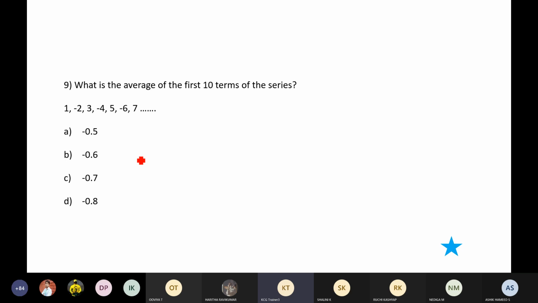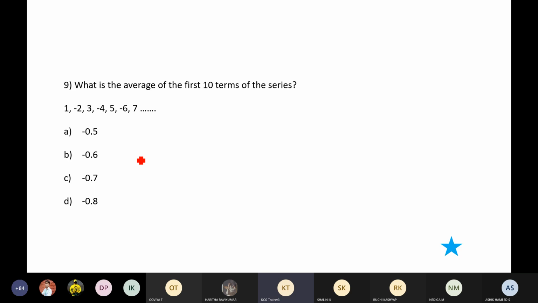It's a simple question. What is the average of the first 10 terms in the series? 1 minus 2, 3 minus 4, 5 minus 6, 7 minus 8, 9 minus 10. These are the numbers.